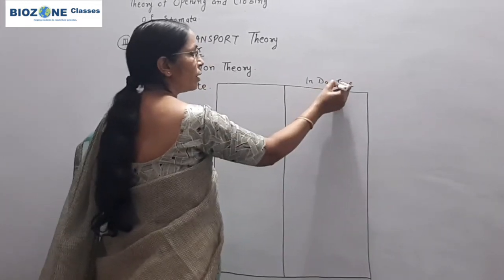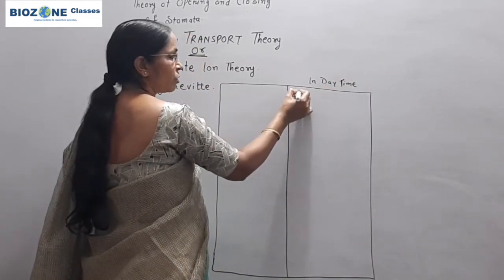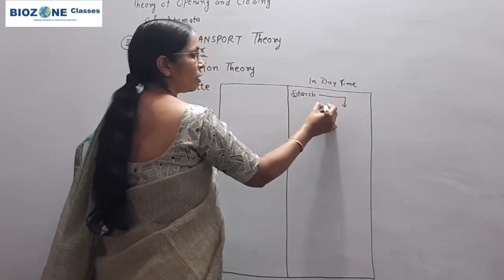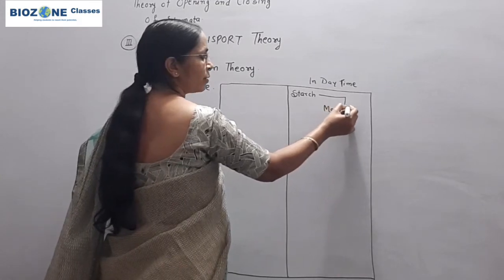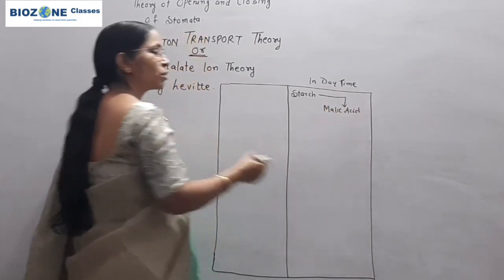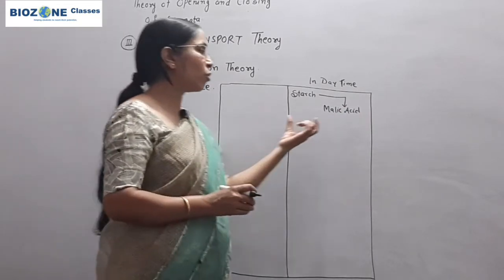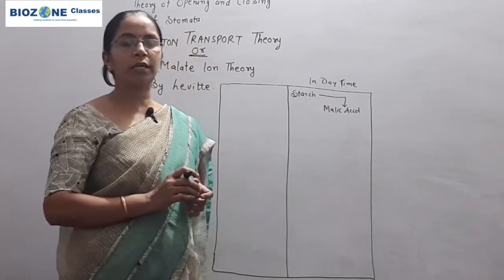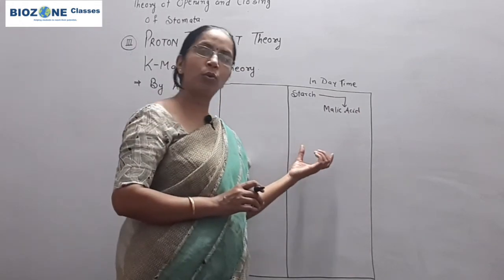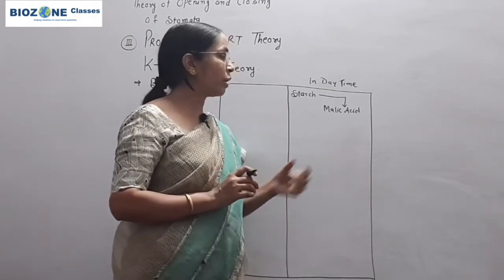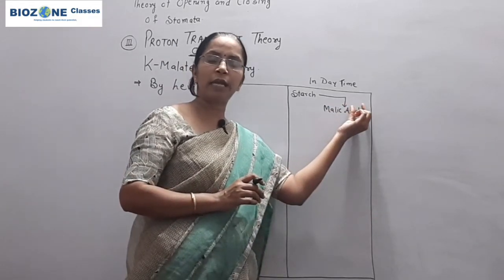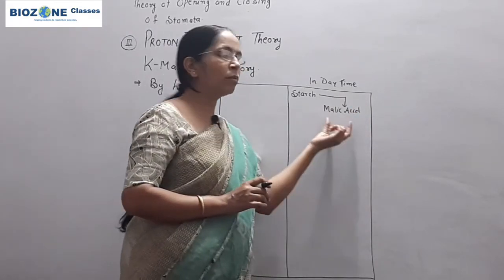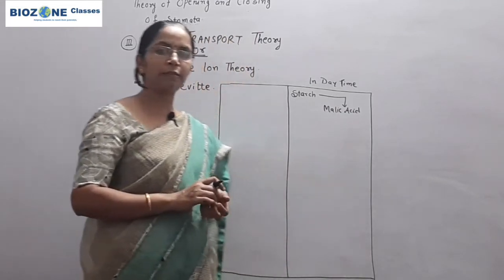During daytime, starch slowly converts into malic acid. Why is starch converted into malic acid? The concept is exactly the same as proposed by Steward: during daytime the pH of the guard cell increases, and because of the increase in pH, the starch converts into an organic acid, that is malic acid.